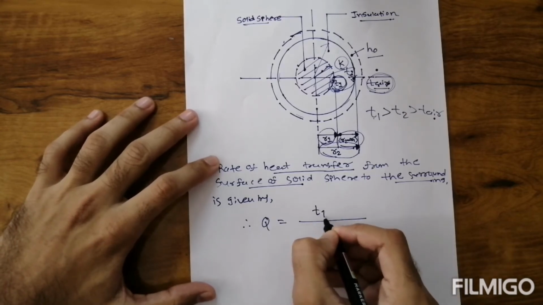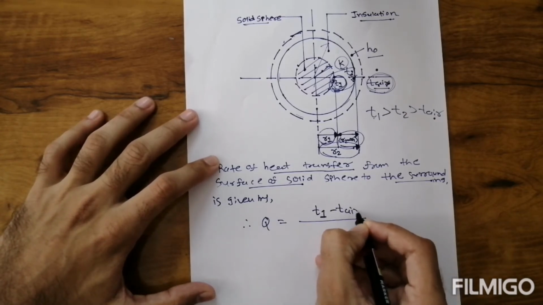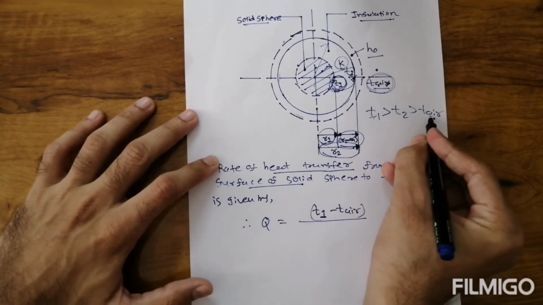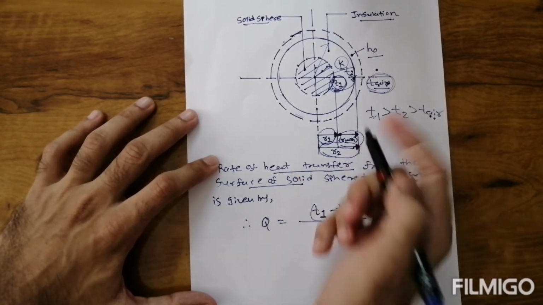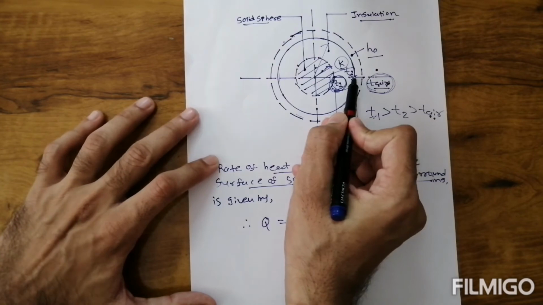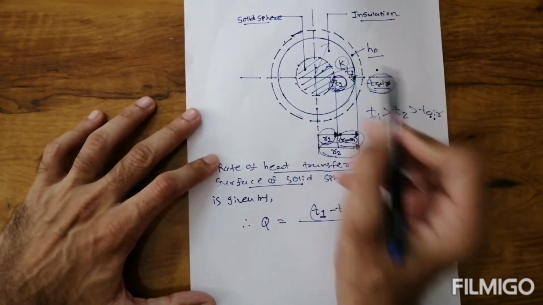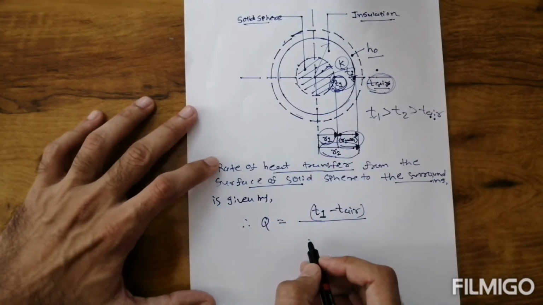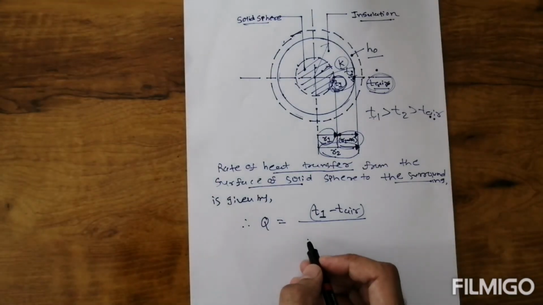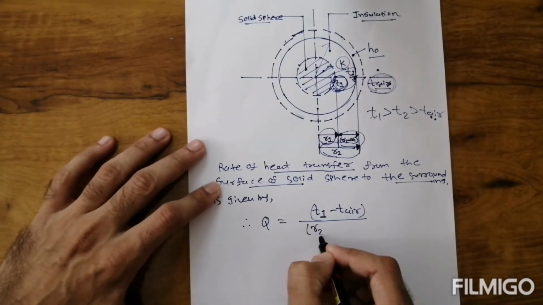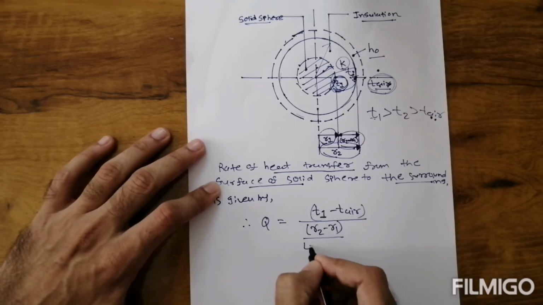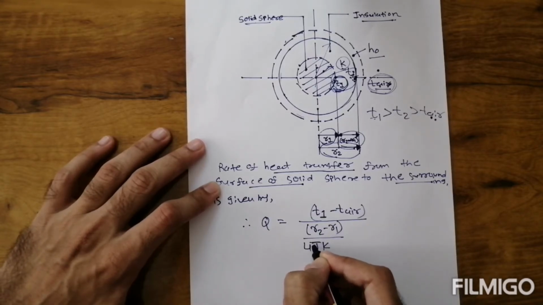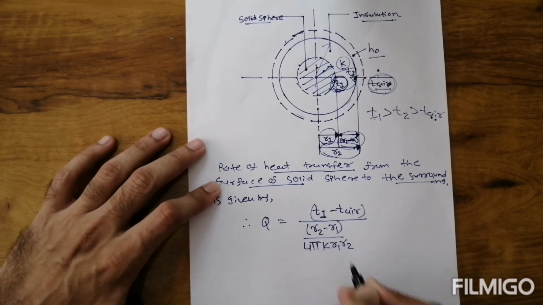So first we consider T1 minus Tr, since heat is transferred from T1 to Tr. Now how many resistances are there? First, heat is transferred from T1 to T2, which is the conduction resistance for the sphere. What is the conduction resistance for the sphere? The equation is R2 minus R1 divided by 4 pi K R1 R2.